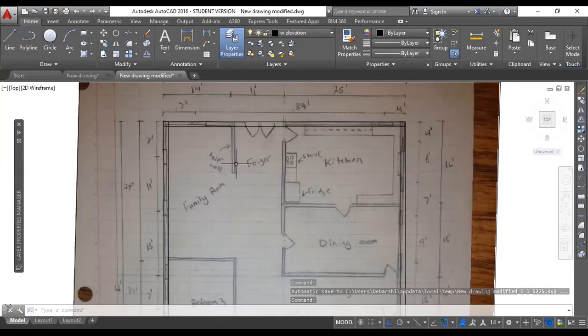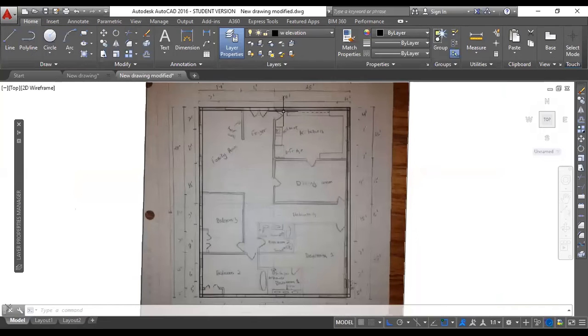For example, in many drawings the passage is not shown. In that case you first do the rooms, then after drafting the rooms you will get the passage width and all those things. Maybe you can also call the client and ask, sir, can you tell me the width of the passage you have? But don't always seek information from the client. First try to do it from your end, to the maximum extent you can by yourself. After that you can contact the client, in the worst case if you are not getting any dimension. So in this way you can easily draft it.